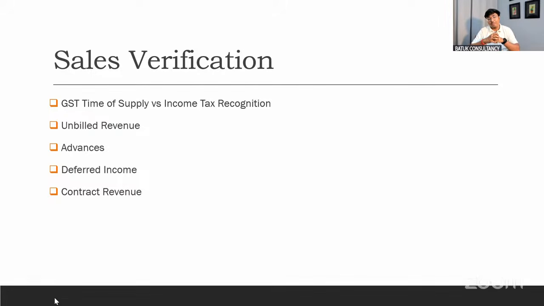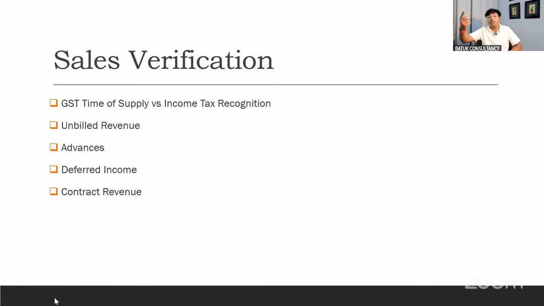Next, unbilled revenue. Sir, unbilled revenue, deferred income, contract revenue, these are three very similar terms, and they create a very special impact in case of construction contract related services, or specific services which can be defined as a continuous supply of services. There may be chances your client is into construction services. In that case, that person may have received a certain amount, but at year end you have to calculate the amount of work in progress, and the amount which has been completed, for which you have to book the revenue.